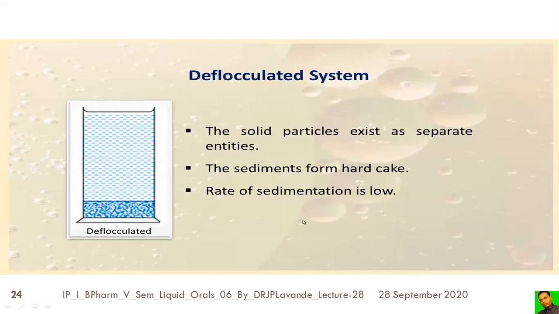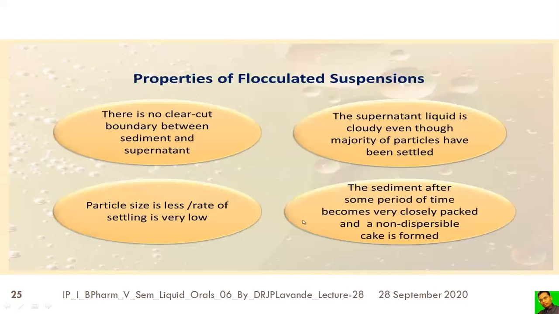There is no space between these particles, and therefore it is very difficult to redistribute. So the solid particles will exist as separate entities. The sediment forms a hard cake and the rate of sedimentation is slow. Again, in the same way, it is very difficult to redistribute. There is no clear-cut boundary between the sediment and the supernatant.